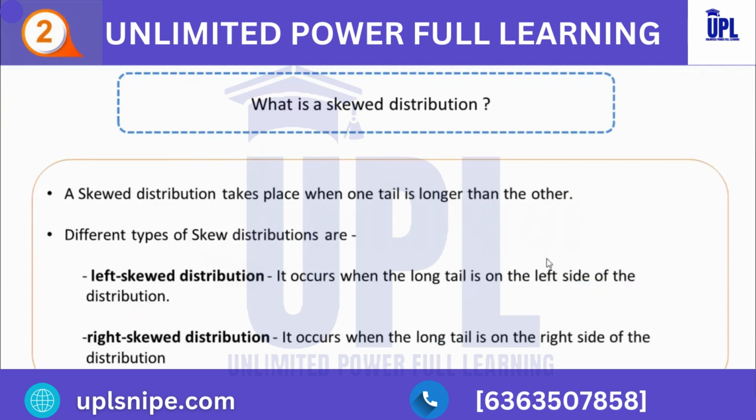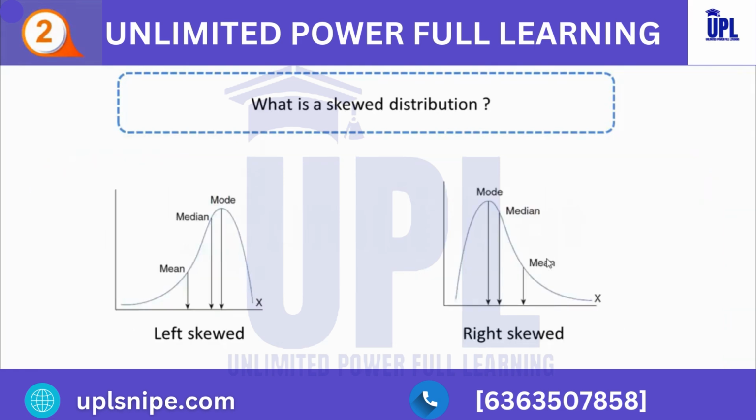So now let's see left and right skewed distribution in graphical form. Here you can see that it's a left skewed graph, right? Because the long tail is on the left side of the distribution. Whereas if you are talking about the right skewed distribution, the long tail is on the right side of the distribution. In a left skewed, you can clearly see that mode is greater than median and median is greater than mean. Similarly, coming to the right skewed, here mean is greater than median and median is greater than mode.